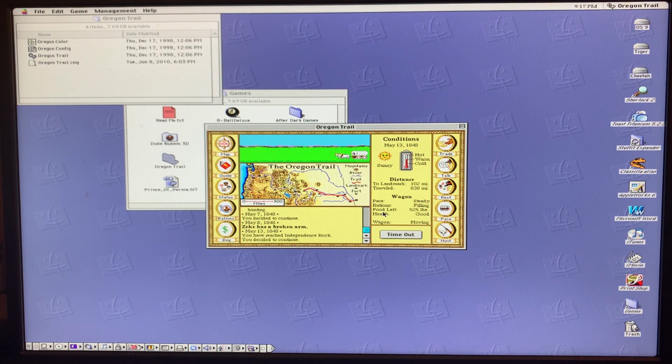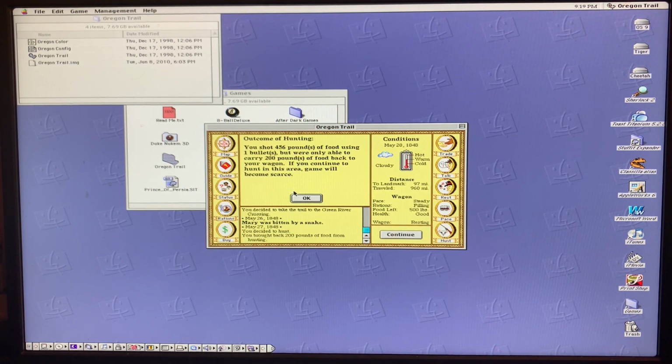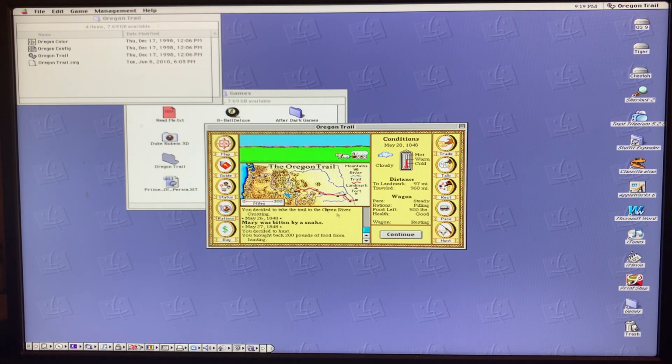Okay, stay tuned. All right, we're doing very, very well here, except Mary just got bit by a snake. It's about time to hunt anyway. That will give Mary a chance to rest. Boy, there's a lot of bison coming through. So, yeah, 456 pounds. Kind of wasteful. But our supplies are good. Health is good. So far, we're in really good shape.